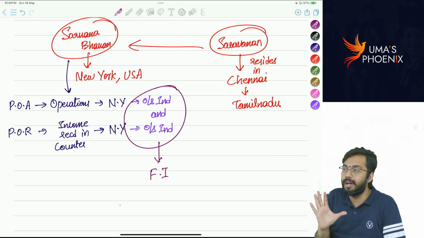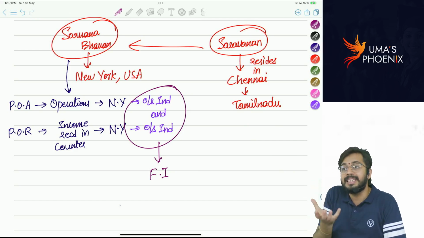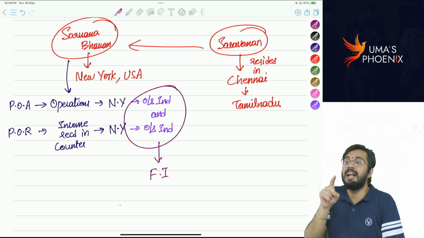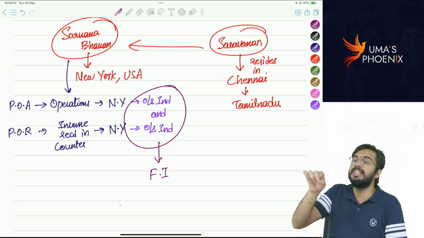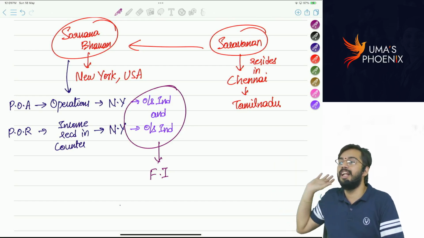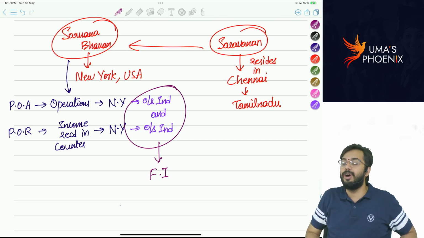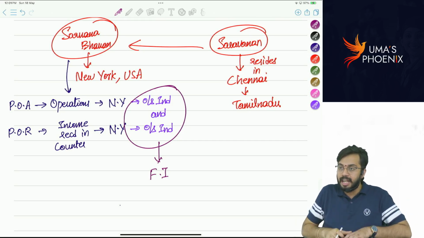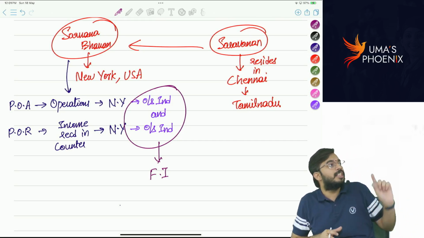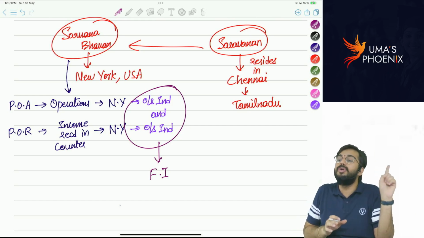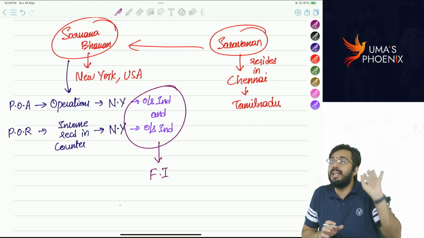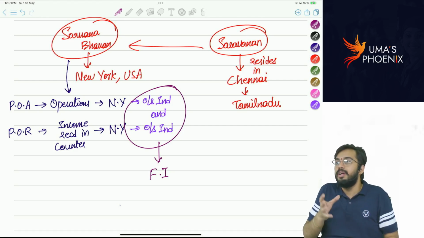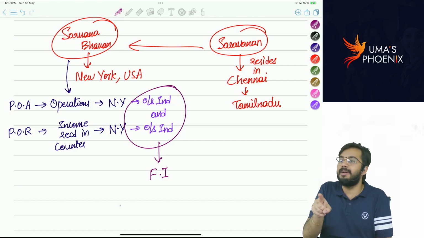That means the place where decisions are taken is not USA; it is Chennai, India. Sitting in Chennai, he is taking all the decisions relating to Sarvana Bhavan Hotel in New York. So the income earned is foreign income only.